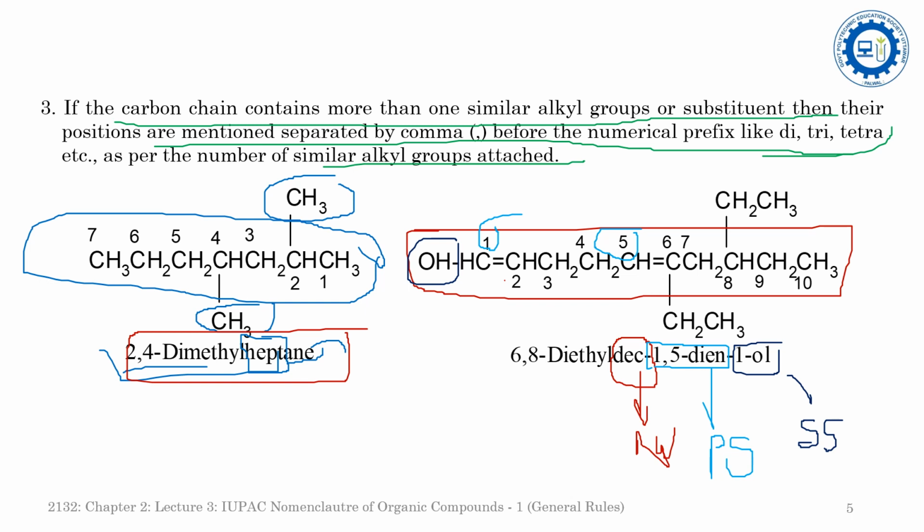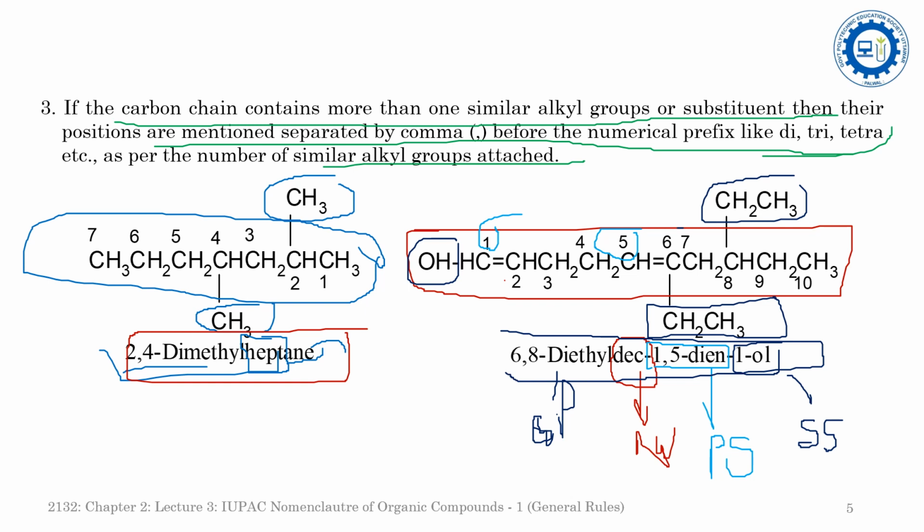Now come to the prefix. In the prefix you will see there is no cyclic compound, no benzofused, no spiro or bicyclo. It has the extent of branching here, represented by the two ethyl groups at the 6th position and the 8th position. So that's why 6,8-diethyl is used as the prefix. There is no primary or secondary prefix, because there is only one prefix. So the name of this compound is 6,8-diethyldeca-1,5-dien-1-ol.